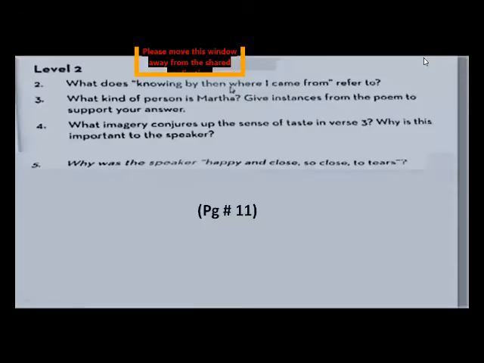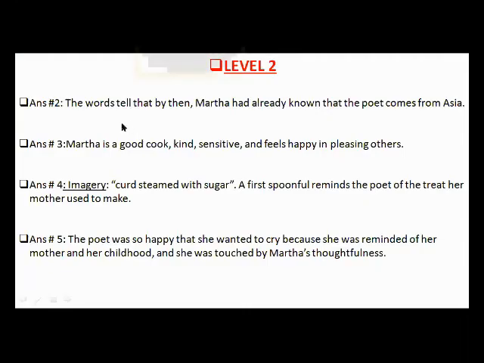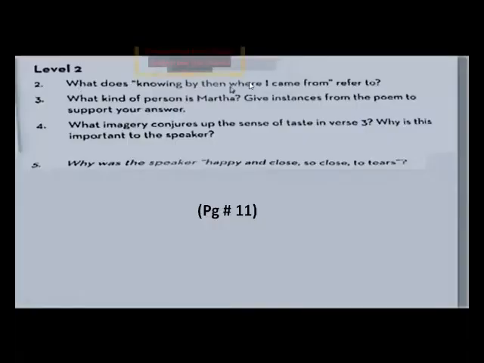Okay, this is level 2 of page number 11, which has questions 2, 3, 4, and question number 5 is on page number 12. So, dear students, these are the questions of level 2 and these are the answers. What does "knowing by then where I came from" refer to? This is a verse of the poem. You have to explain it in your words.